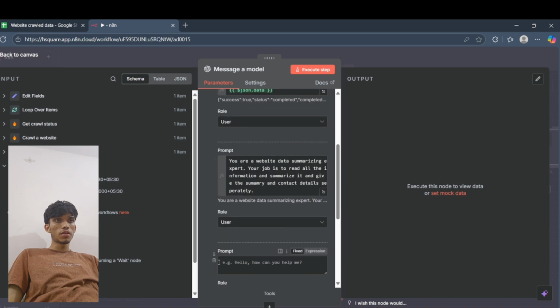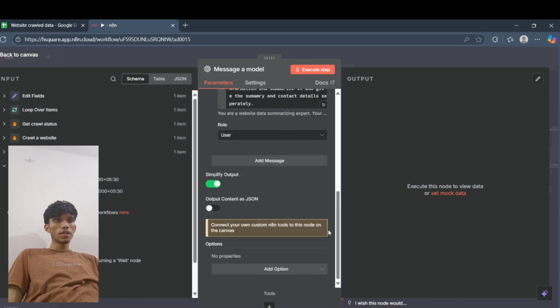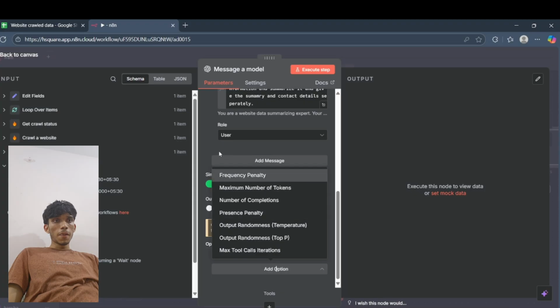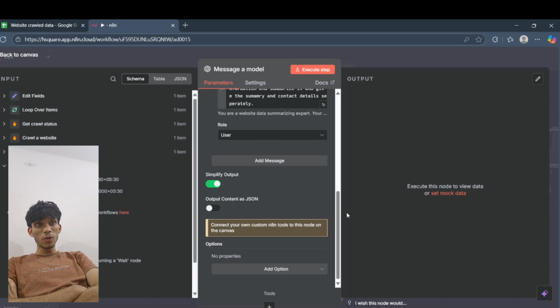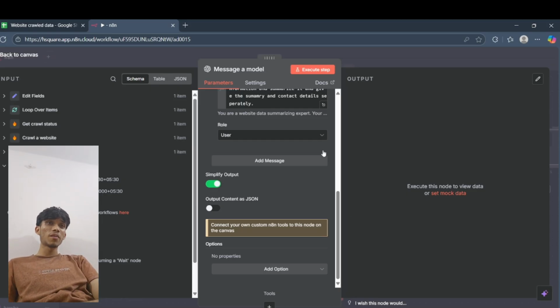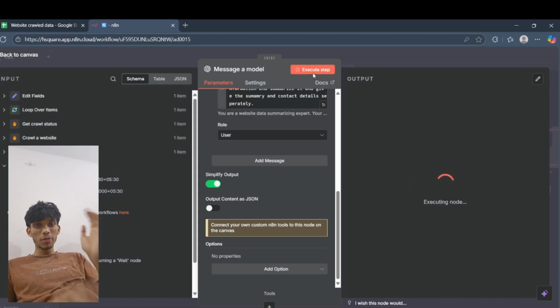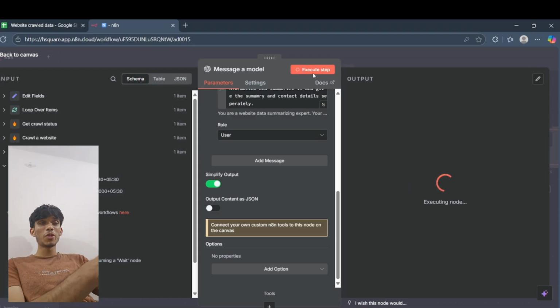And again, if you want, we can just add a message. No, not message actually. Yeah, we can also add an AI agent and tell it to give the output in a particular form. There is something called a structured output parser where we can do the JSON coding and we'll get the exact details, whatever we want from this summary.